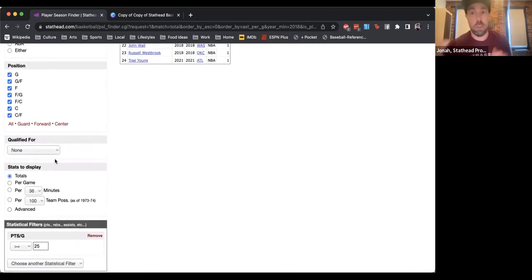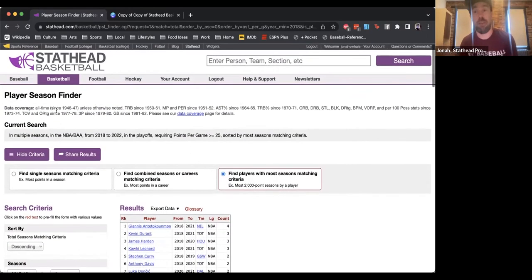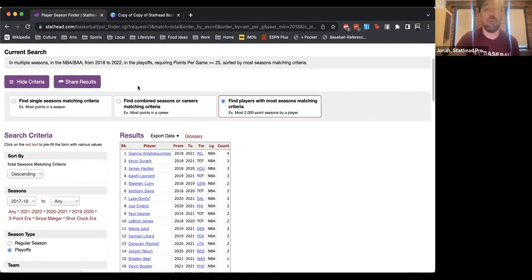Just between us, this is top secret Basketball Reference information within the company. I could get in trouble for sharing this, but in a few days from now, we're going to unveil a huge update to this tool. We're going to double the search types. So in addition to these 3, there will be 3 more. We're also going to merge it together with our WNBA player season finder.